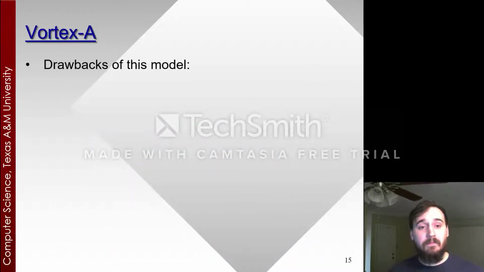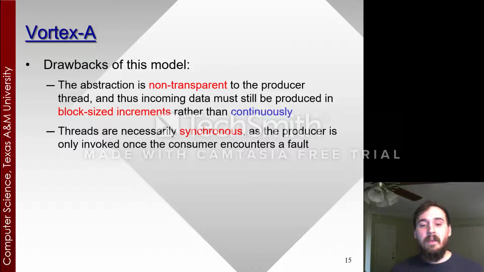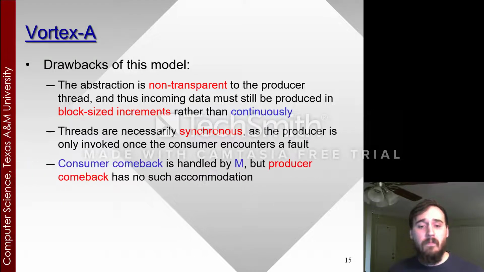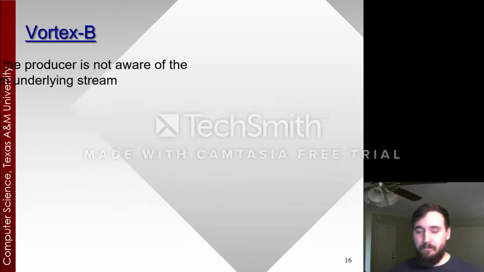So moving on to the drawbacks of this model. The abstraction is non-transparent to the producer thread, and thus incoming data must still be produced in block size increments rather than continuously. Threads are necessarily synchronous, as the producer is only invoked once the consumer encounters a fault. It never works by itself. Consumer comeback is handled by M, but producer comeback has no such accommodation. So now let's look at Vortex B.